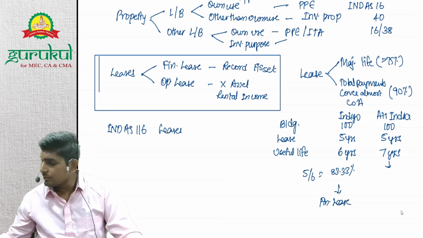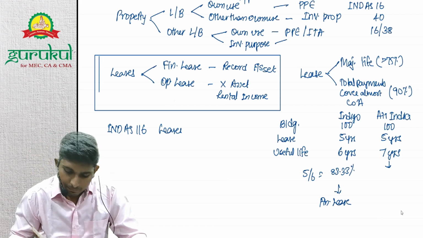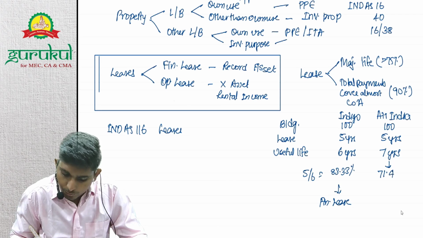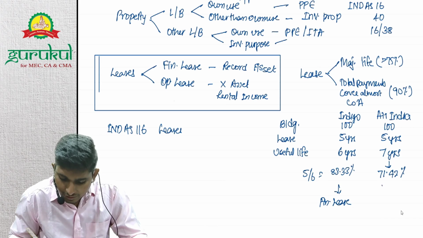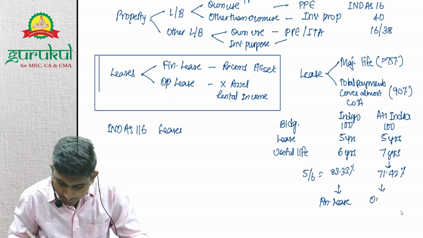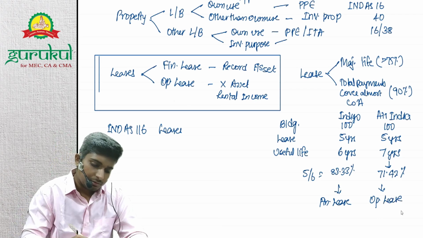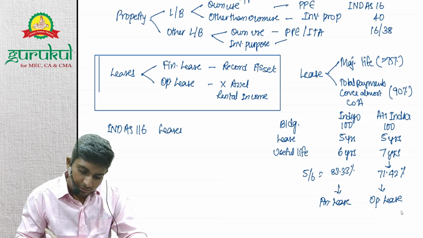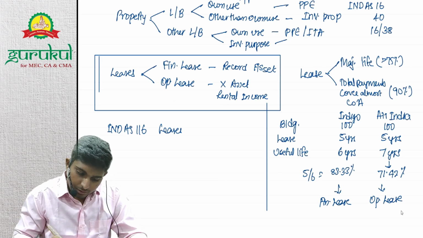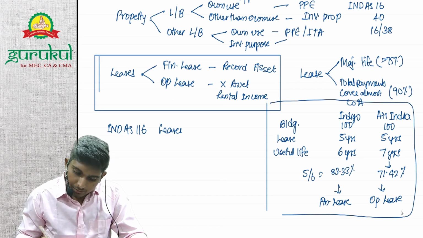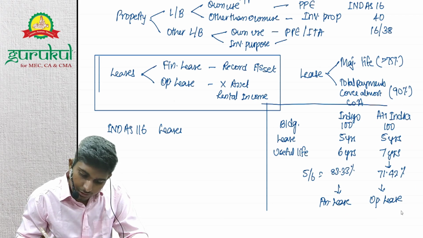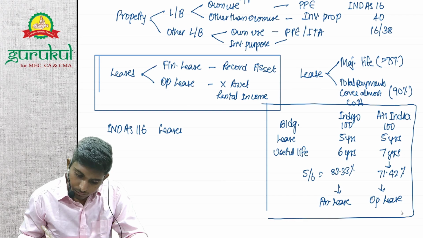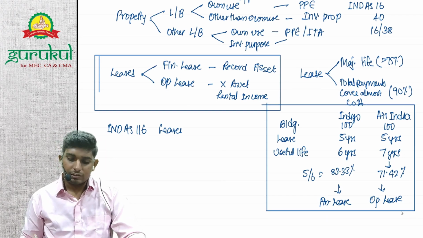Now here 5 divided by 7 is 71.42%, which basically doesn't cover the entire life. Hence it will record it as an operating lease. Both are similar industry companies, right? Are they similar industry companies? Yes, but the building is also the same, right? So the building is also the same. But are they recording similarly in their books? No, they are not recording in the same way in the books.